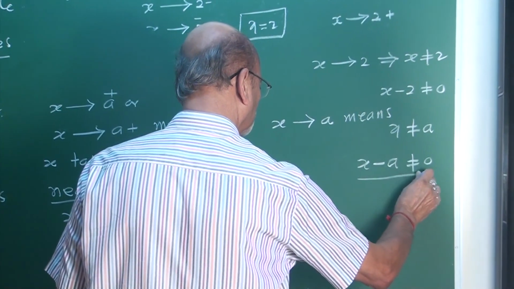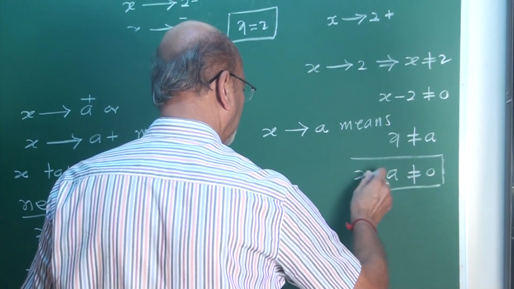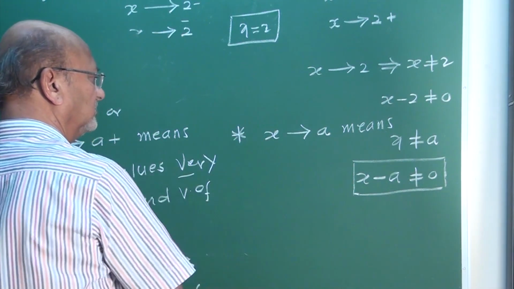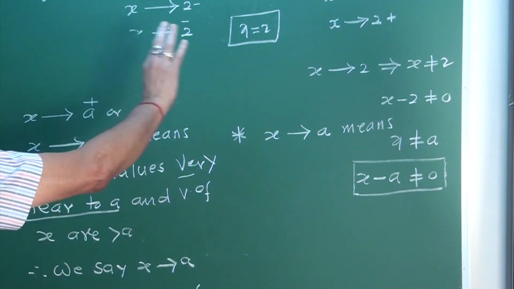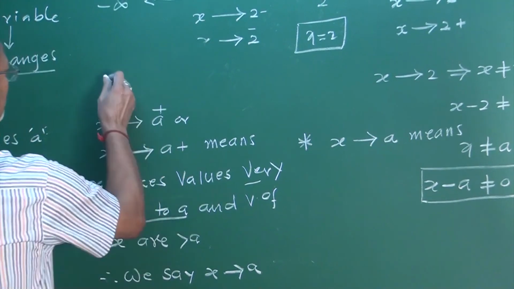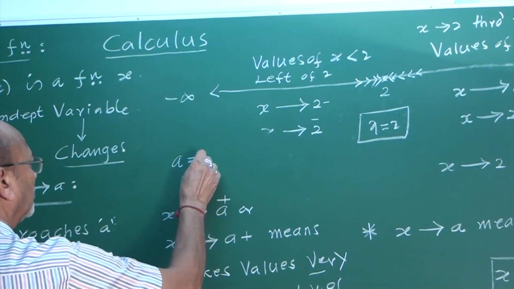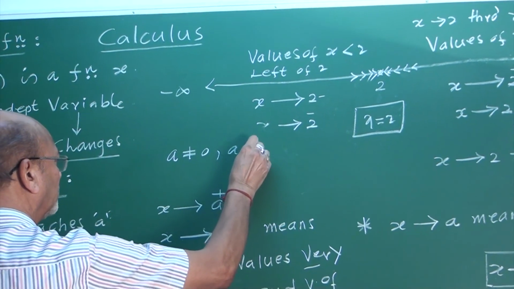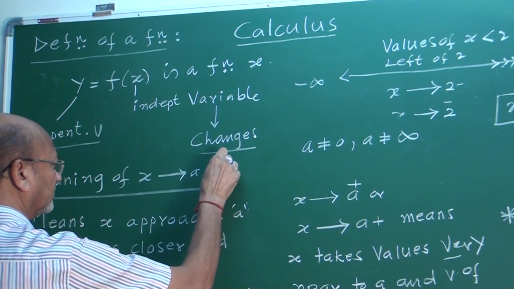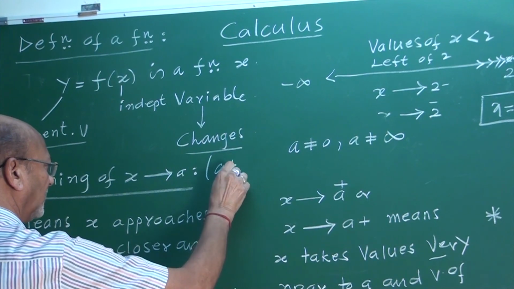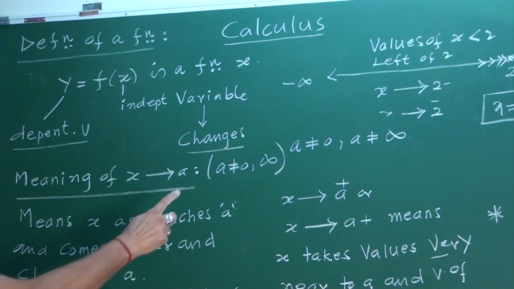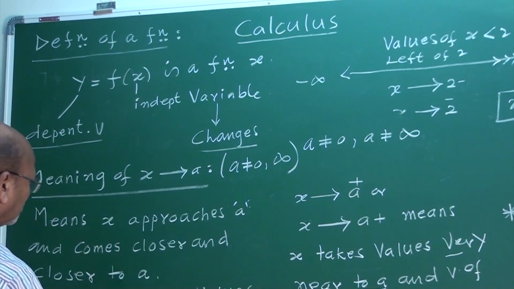My friends, one useful result, remember, I explained about what tends to. In this case, A never be 0 and A never be infinite. Even you can write here, meaning of x tends to A, in the bracket, A other than 0 and infinite, plus or minus. A is other than 0 and infinite.